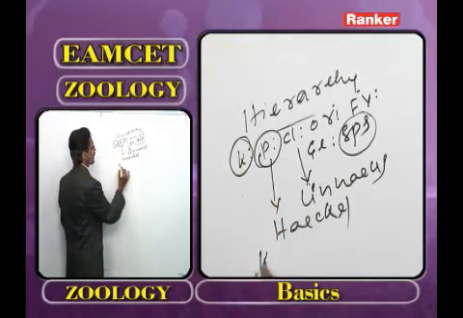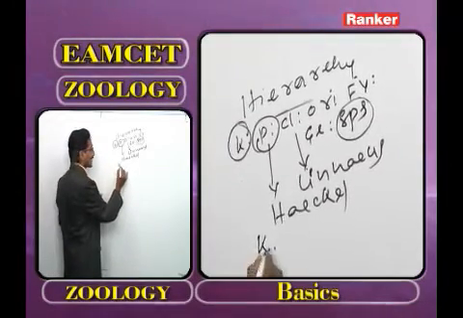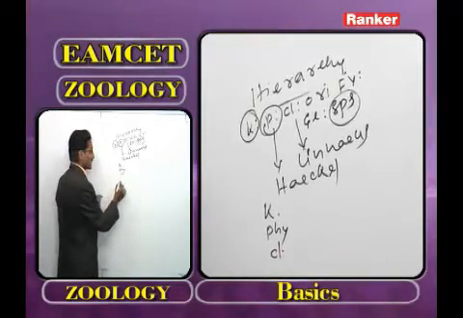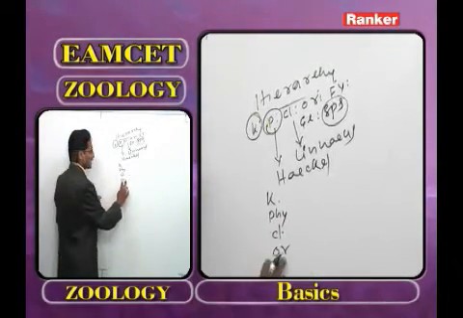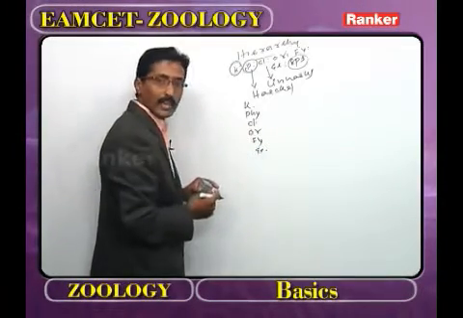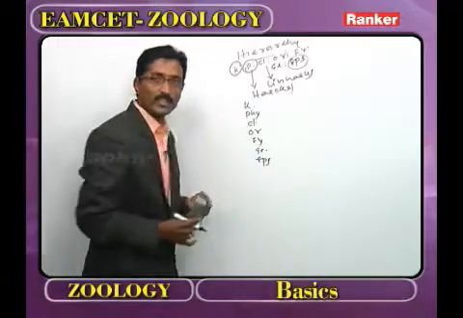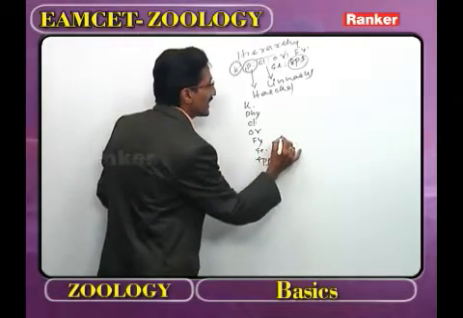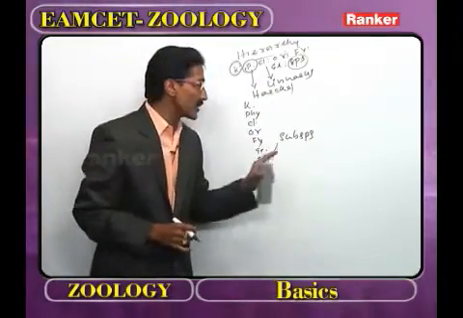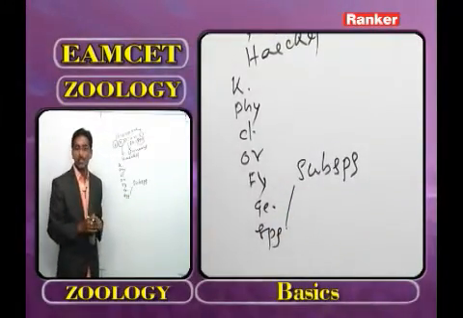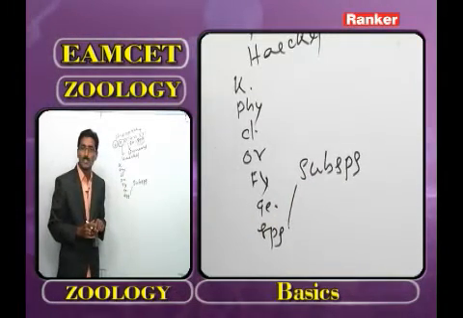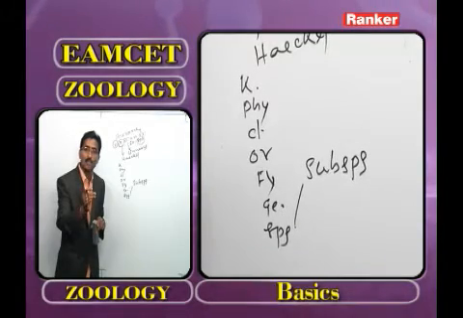The biggest taxon, the kingdom, includes different phyla. The phylum includes different classes, the class includes different orders, the order includes different families, and one family includes different genera. One genus includes species. The species has subspecies. The subspecies are geographically isolated, present in different geographical areas, and they have phenotypic relations.